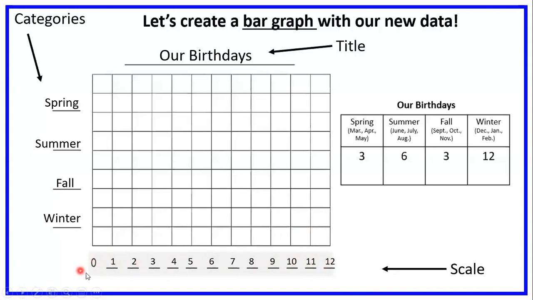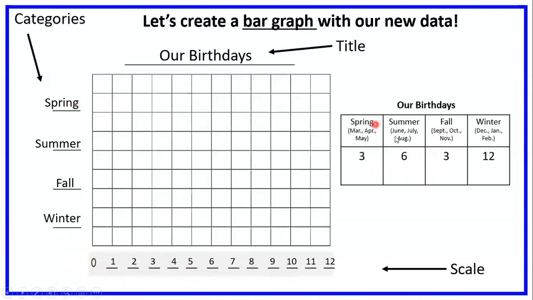And our scale here on this bar graph, if you think that this looks like a number line to you, give me a thumbs up. If you think this looks like a ruler to you, give me a thumbs up. Awesome. I think it looks like both of those things. And this is what helps us move our data from here to here.